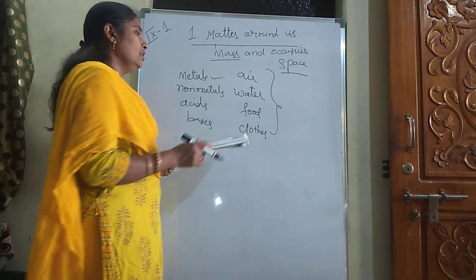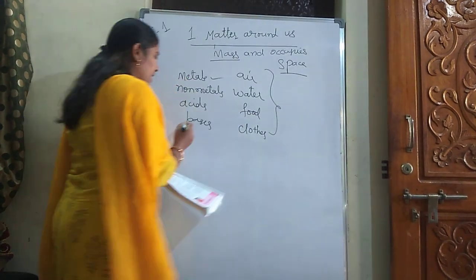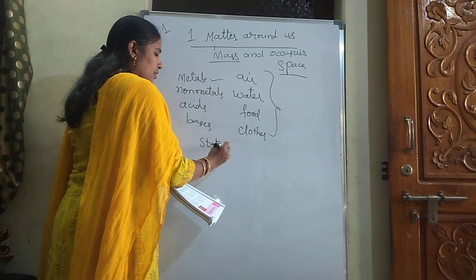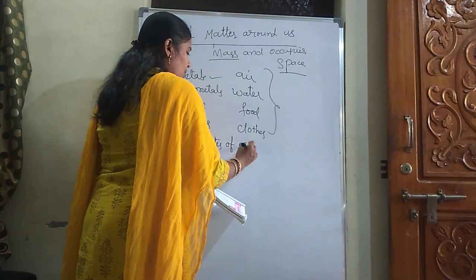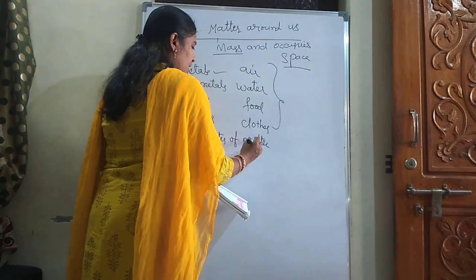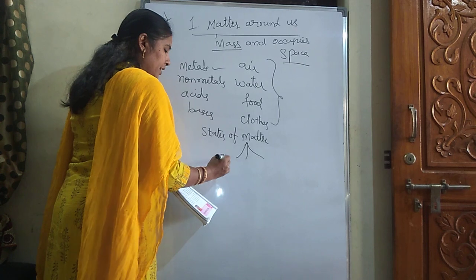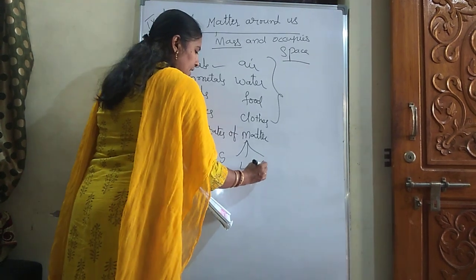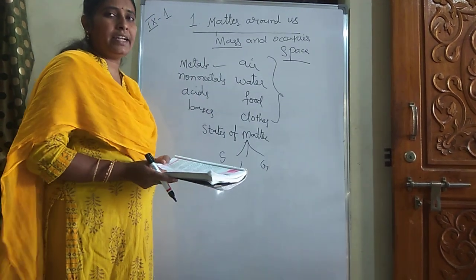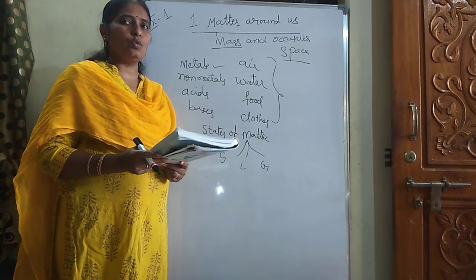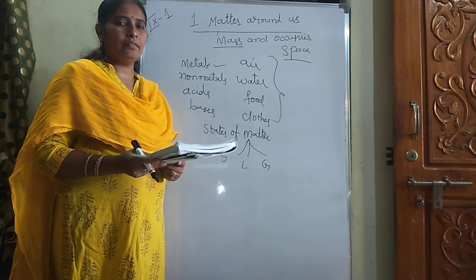States of matter. After getting the definition of matter, now states of matter, types of matter. How many types of matter are there? Matter has three states: solid, liquid and gas. Solids, liquids and gases. So matter is of three types, that is solids, liquids and gases.